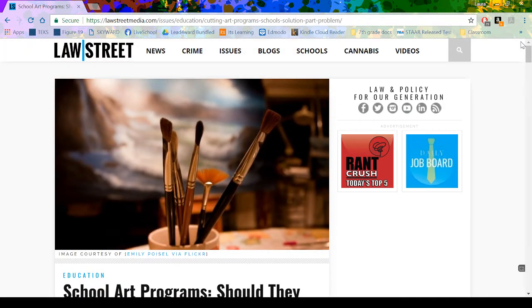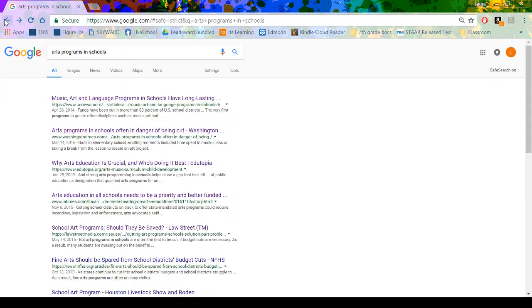So something I can do, I go up here to this little star, and I'm going to bookmark it. I'm not sure if your Chromebooks have all the same features as my laptop does, but I'm just going to save it. You might be able to make your own folder for your research, but we don't have to worry about that. If not, you can just click done, so that when you're doing your research, you can easily go back to it. So now I found one good source, and so I'll write it down.